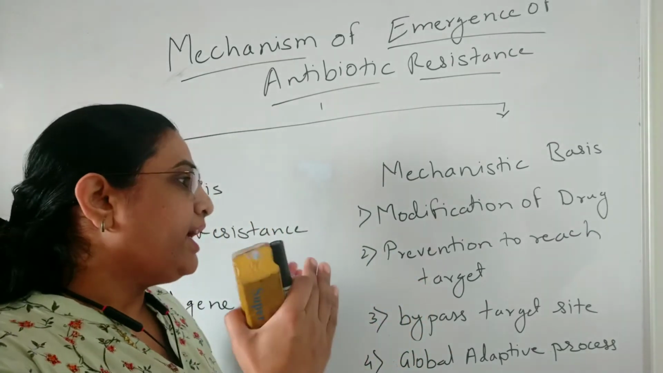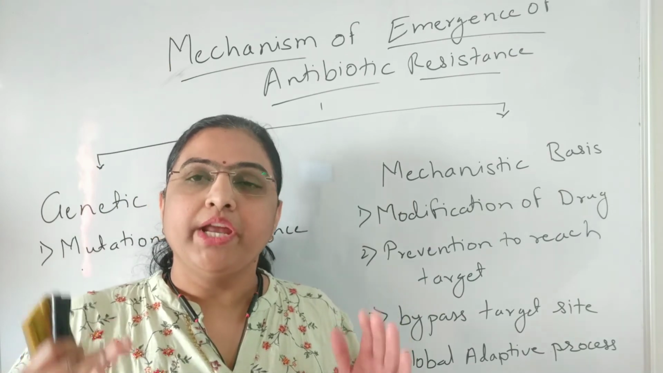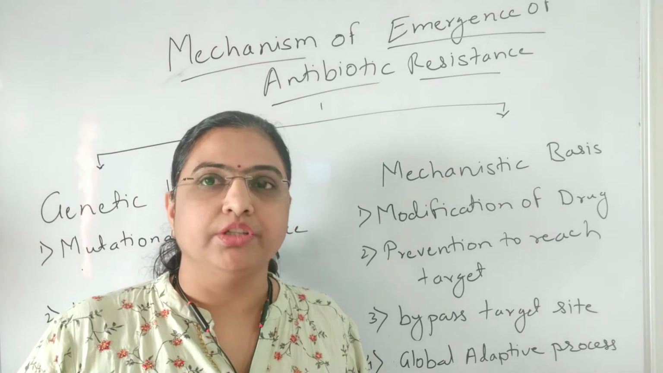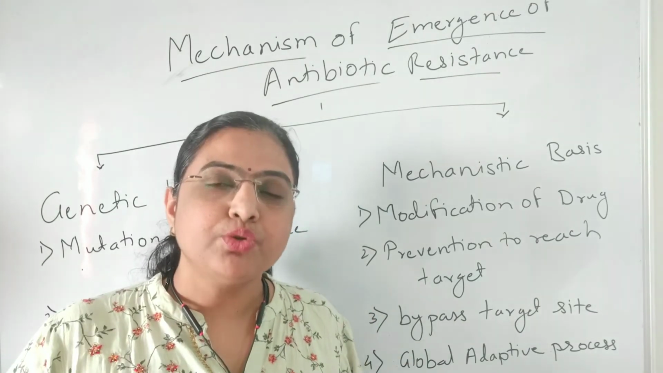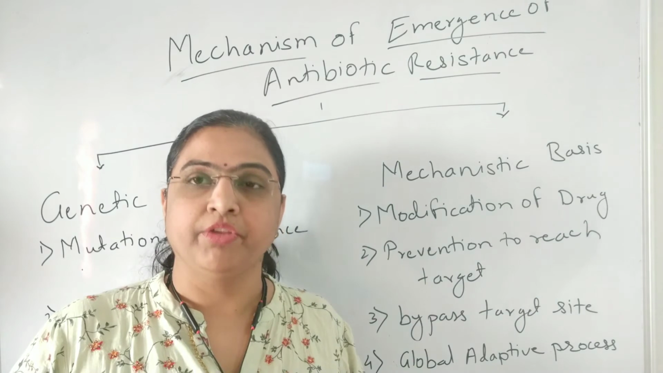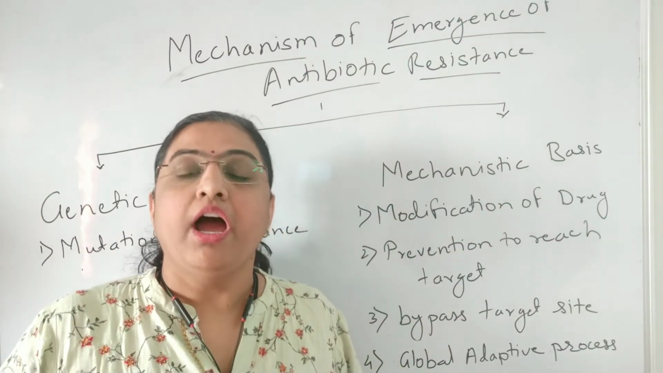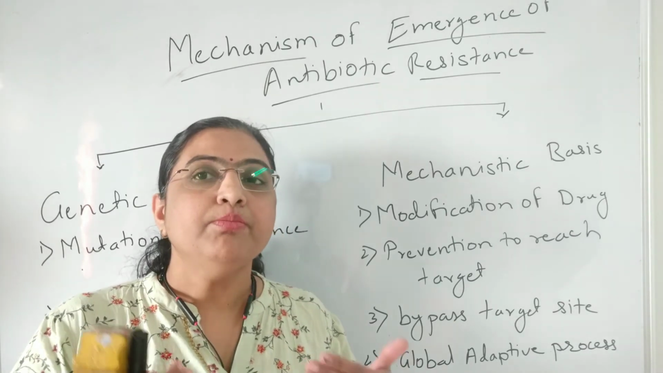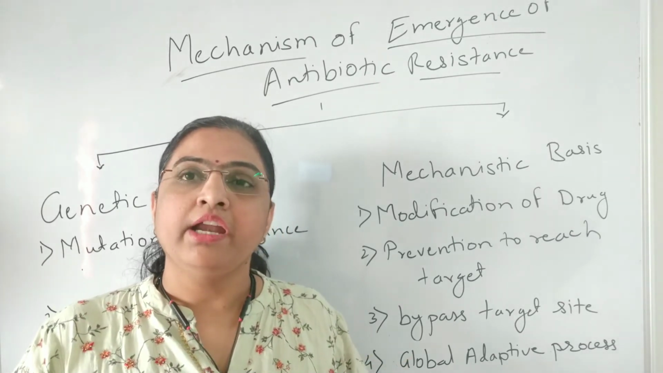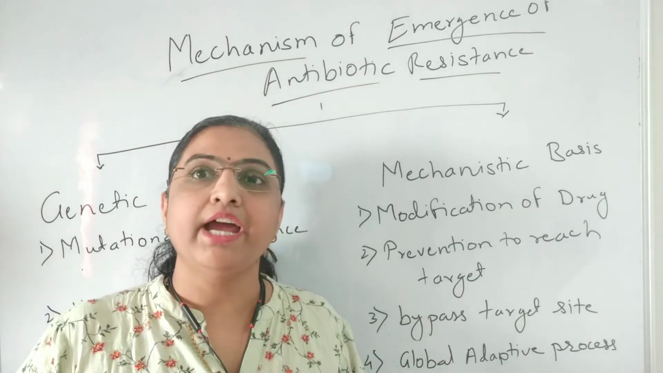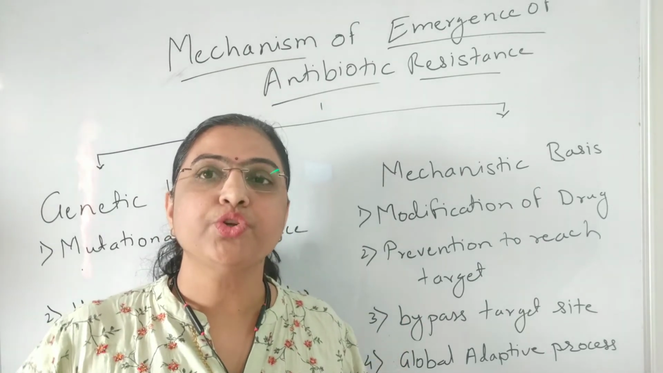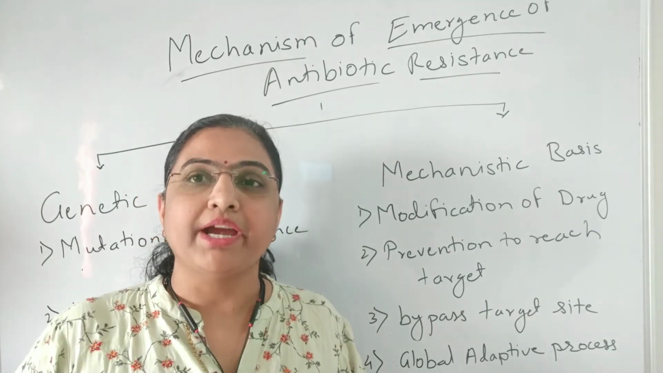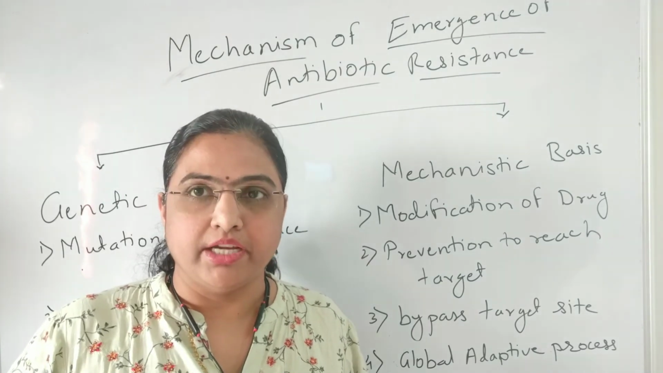So in the global adaptive process, what is going to happen? Whenever the pathogen causes an infection, after the infection that pathogen has to adapt to whom? It has to adapt to the host environment, and when it adapts to the host environment, it develops resistance to the immune system present in the body. And as we administer antibiotics, those antibiotics are exposed to those pathogens, and those pathogens are now becoming resistant to the antibiotics.